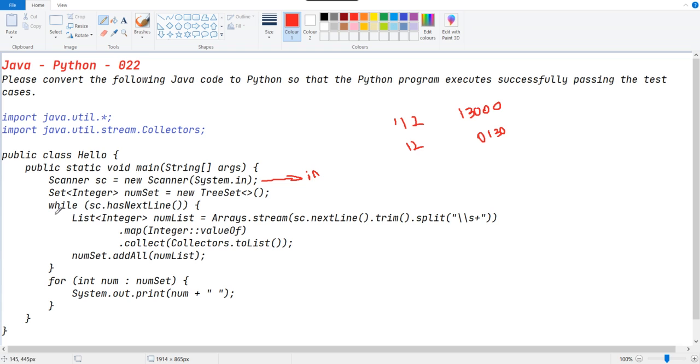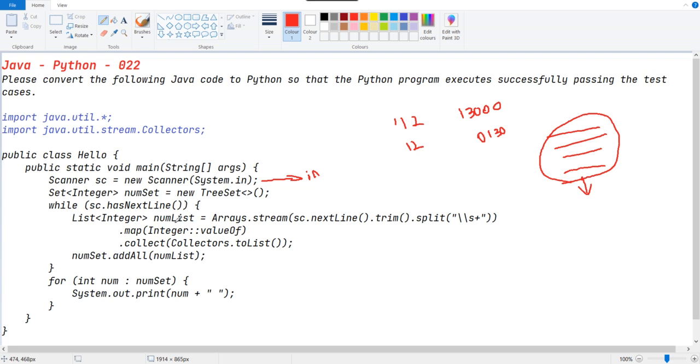And they have used a while loop which will go on until we pass end of statement. Like if we are passing 4 lines of input and it doesn't have the next line, it will stop here. So it will check for the next line. If it is available, it will go for this iteration, or it will stop the loop at that place. And finally they are printing the values inside this num set.